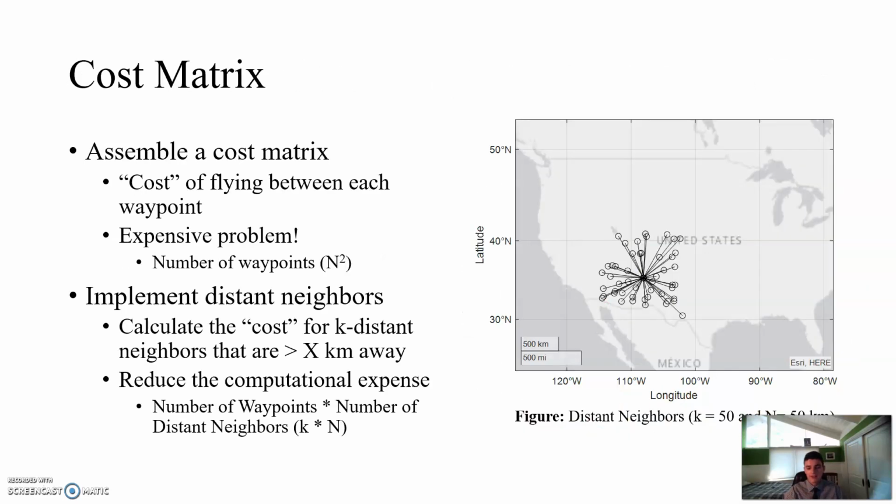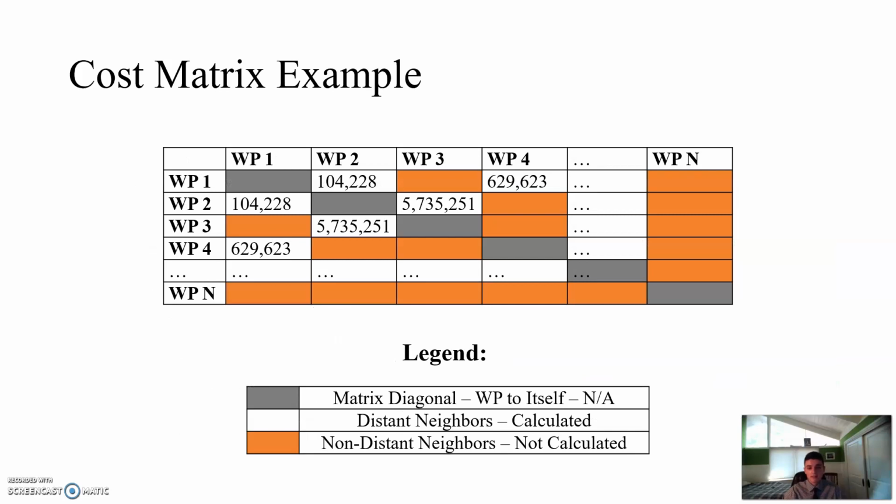Now I have to do this for every waypoint in the dataset, and this can be pretty expensive. It's an n-squared problem. To simplify this, I use something called distant neighbors, which I won't go into the details here, but it basically reduces the computational expense from n squared to k by n, where k is much smaller than n. So here's an example of what the cost matrix looks like,